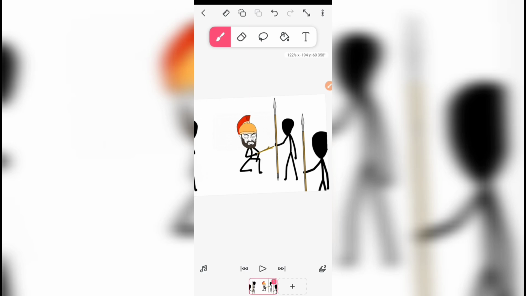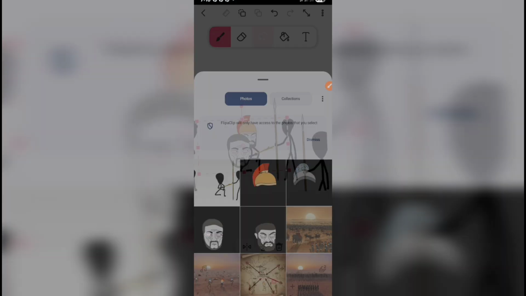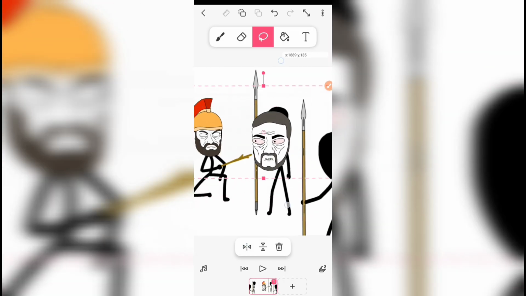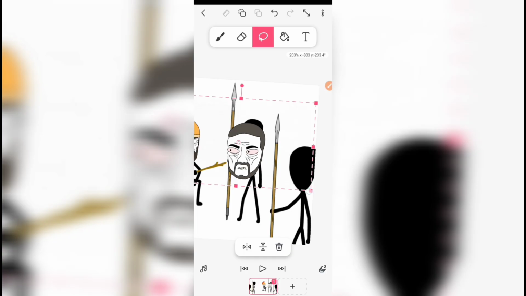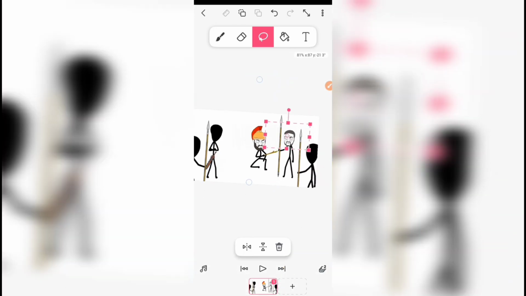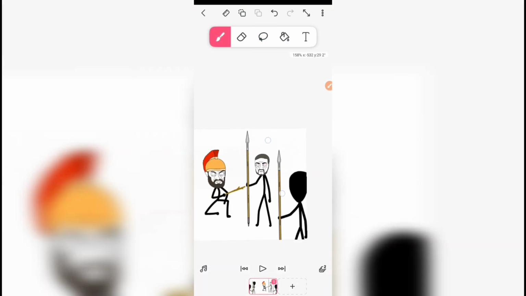Now let us add the second character's head. So click here, click on add image, then I select the character's head, and then we flip. If you look below here, you see that there are some options. So click here to flip the character's head to the other side. You can see, and let us adjust the head. So we're using this single head for all the guards that we have here. Okay, then I leave it like this.